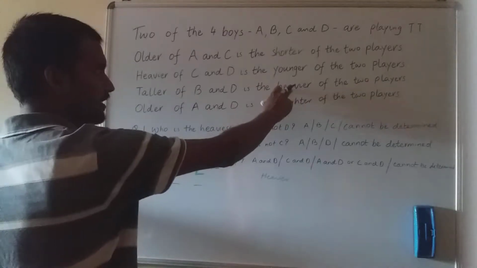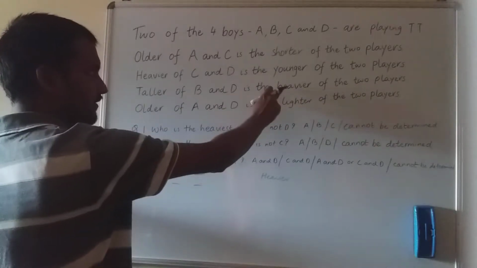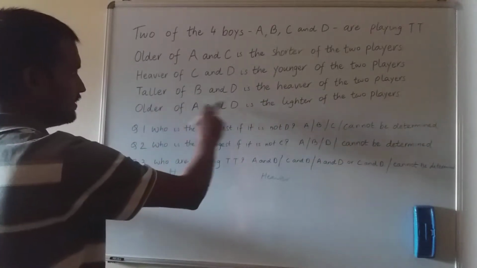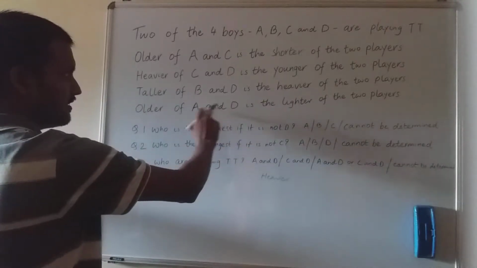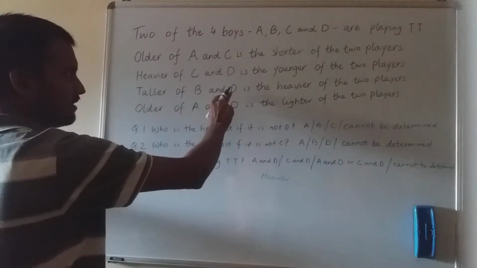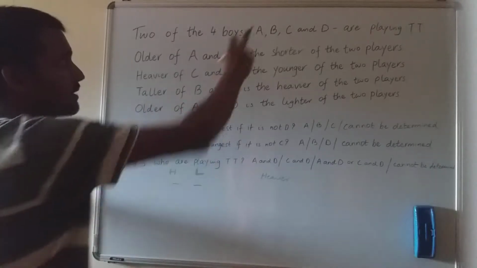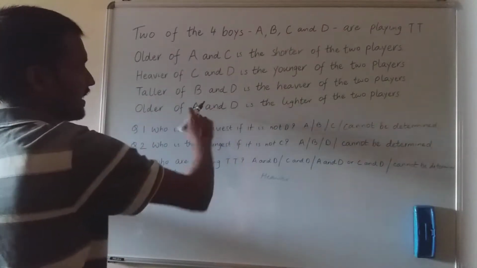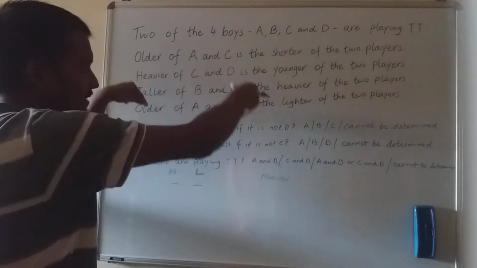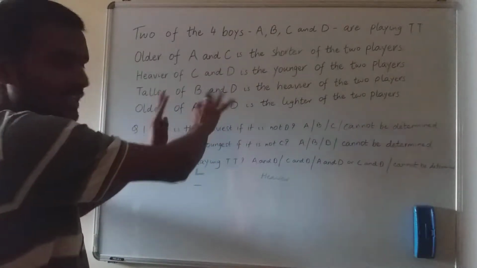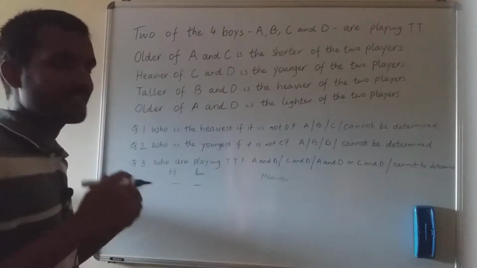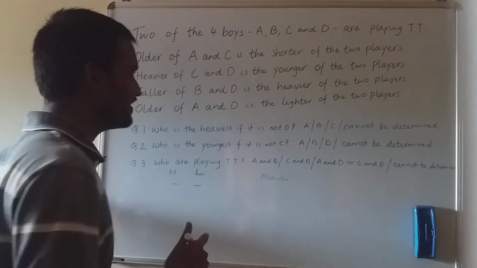So if I pick D as heavy, I definitely know in this statement A will be lighter. So I have got 2 of the players who are playing table tennis, that is D and A. And then I kept on doing these 4 statements to see if my assumption is correct or not. You just see what I did.